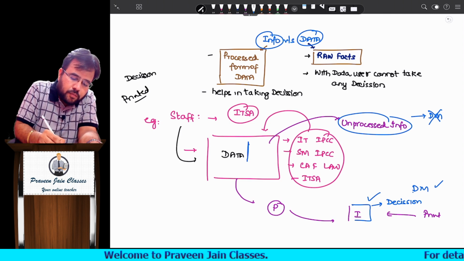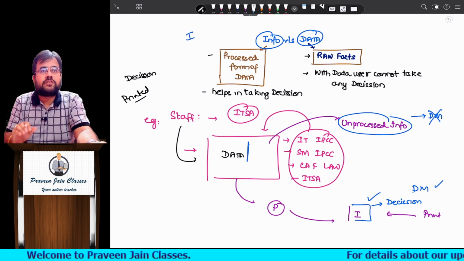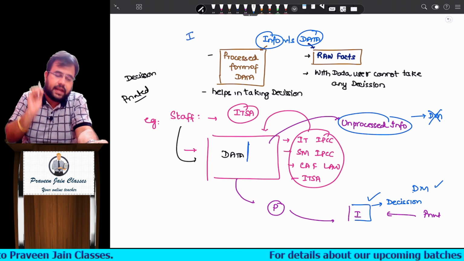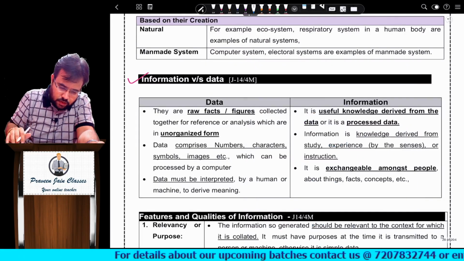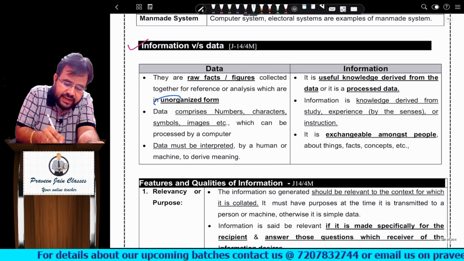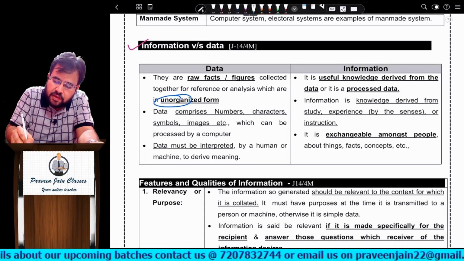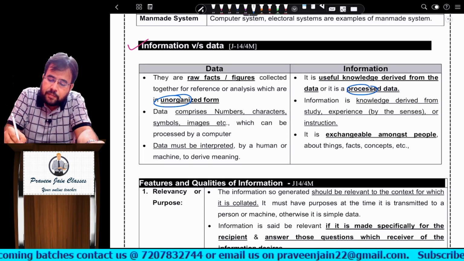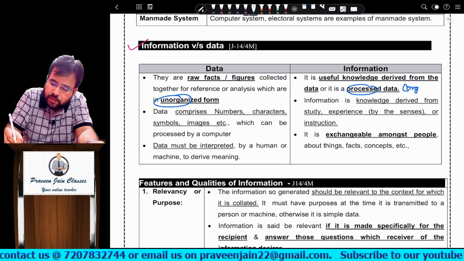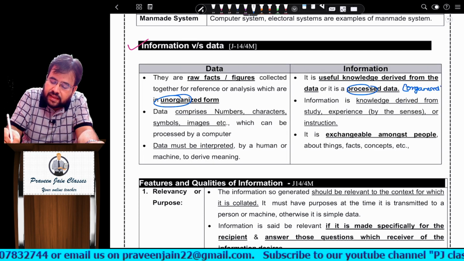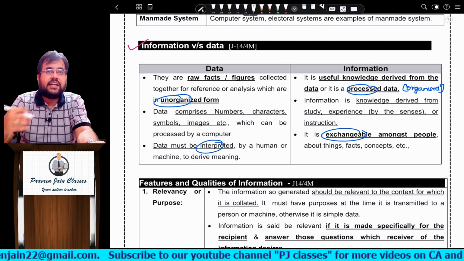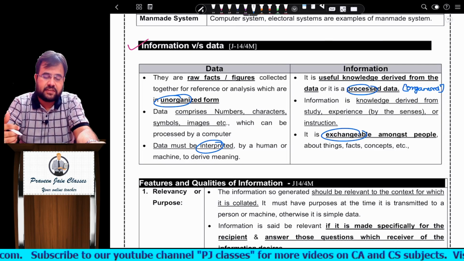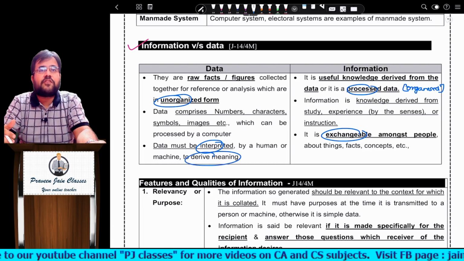So one small part of the question is over: the difference between data and information. Clear? Data is an unorganized form; when you process it, it becomes organized. Information you can exchange, but data has to be understood. It cannot be directly exchanged. You have to derive meaning from data.